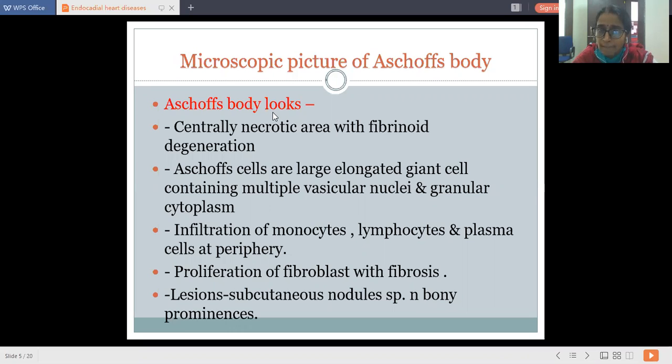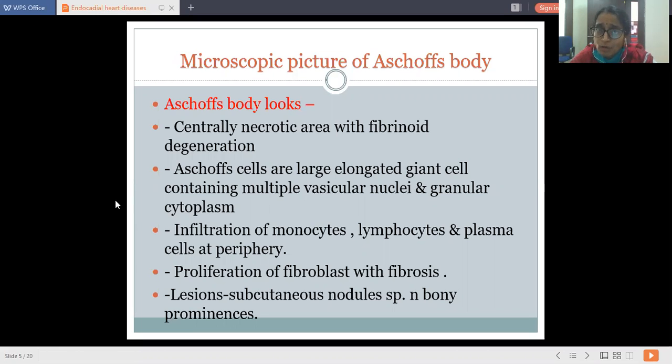There is proliferation of fibroblasts with fibrosis, and the lesions appear as subcutaneous nodules, especially on the bony prominences, that is on the skin. This is about the skin lesions. And in the heart, this Aschoff's body gets formed in the myocardial muscle fibers. And the outward lesions in the body appear on the bony prominences as subcutaneous nodules.